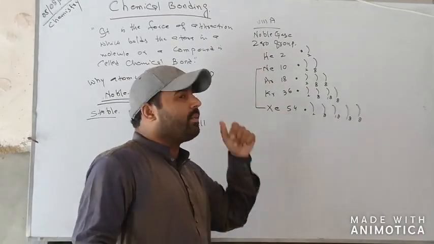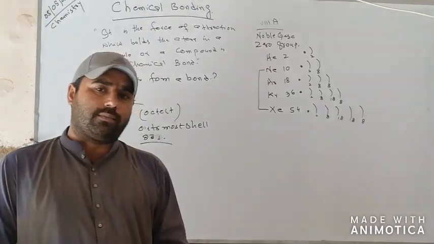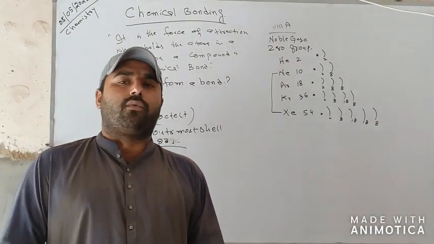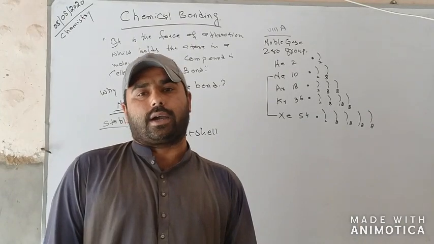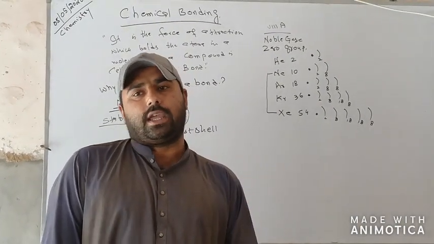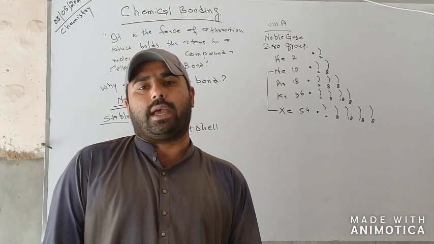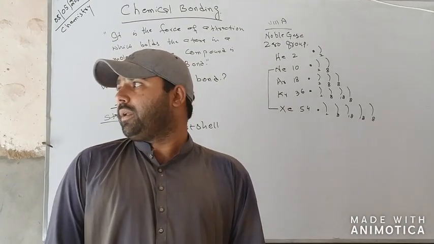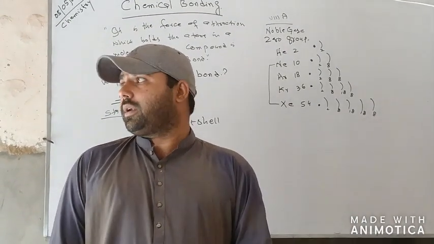By looking at this type of electronic configuration, every atom wants to complete its octet, and by completing the octet, every atom would be stable.